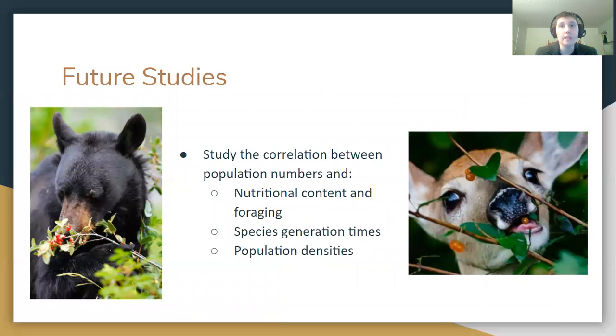In the future, we believe that studies investigating MIH should examine other factors that affect the total number of individuals in communities, such as nutritional content and the ability of a species to forage, species generation times, and population densities.